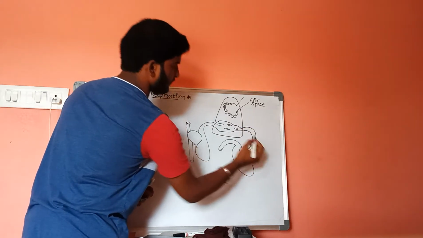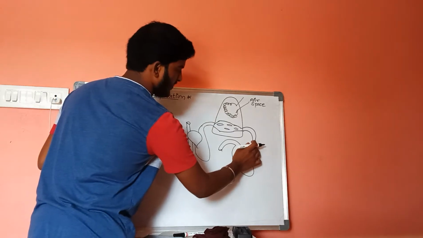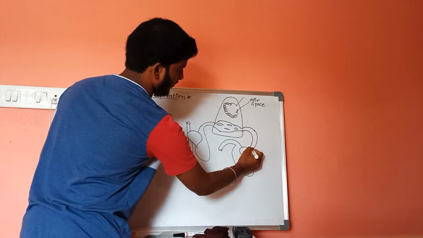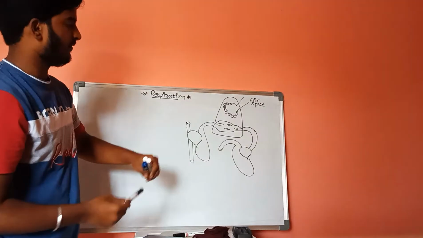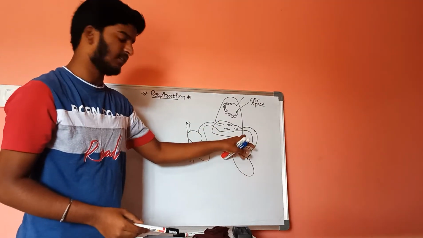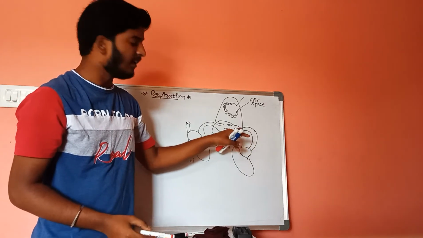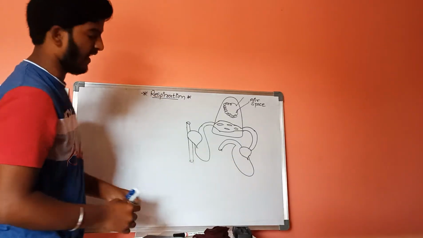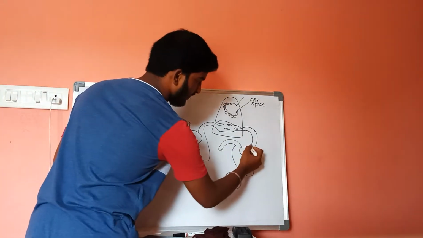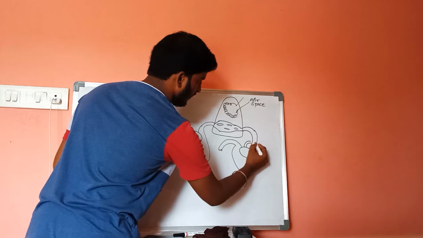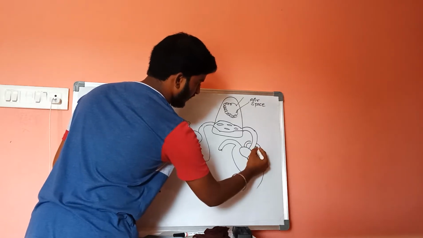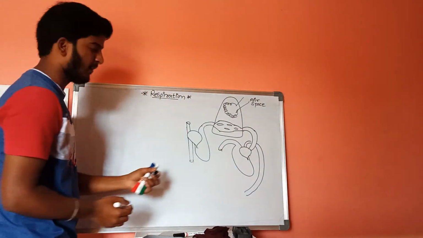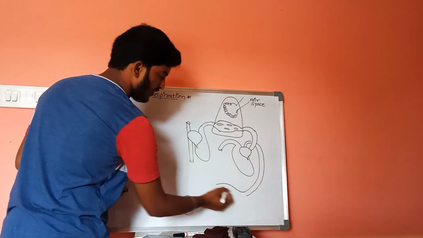The pulmonary vein which arises from the lungs will be attached to the left atrium, and from this left atrium the aorta will arise, and it leads to the supply of blood into the tissues.